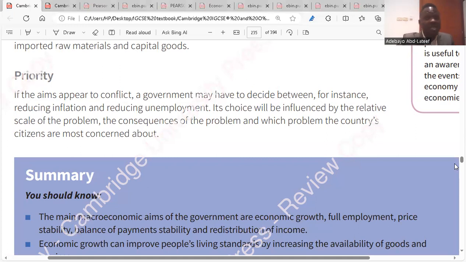But before government takes a decision, government will check what the citizens are mostly concerned about. So they will decrease employment. They lay off workers. They sack. But that will be in the public sector only, I think. Yes, in the public sector. And also it's going to affect the private sector. It's going to affect everybody, because they will need to have jobs. Do you get the point? So government would decide based on what is more important for the citizens.